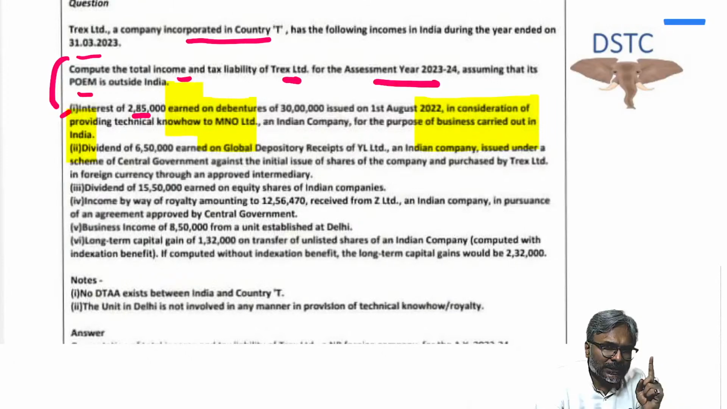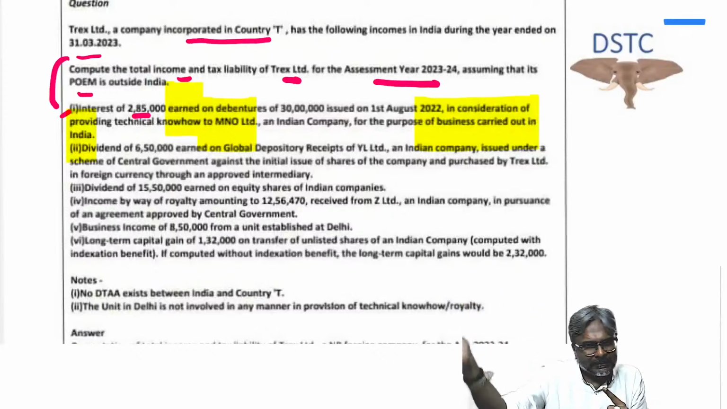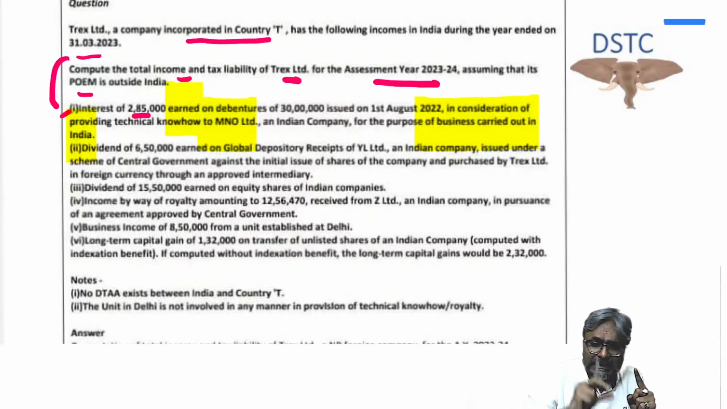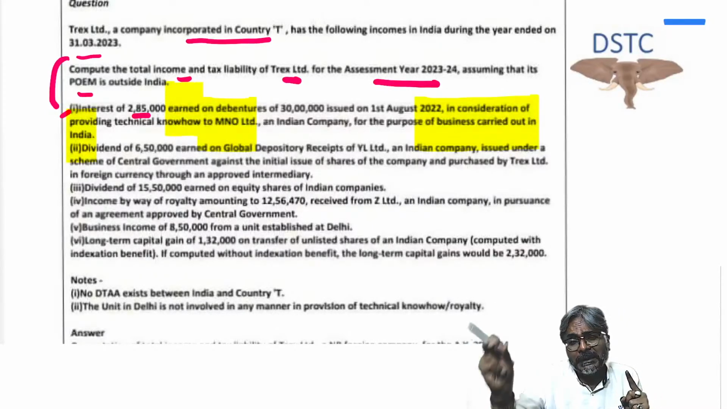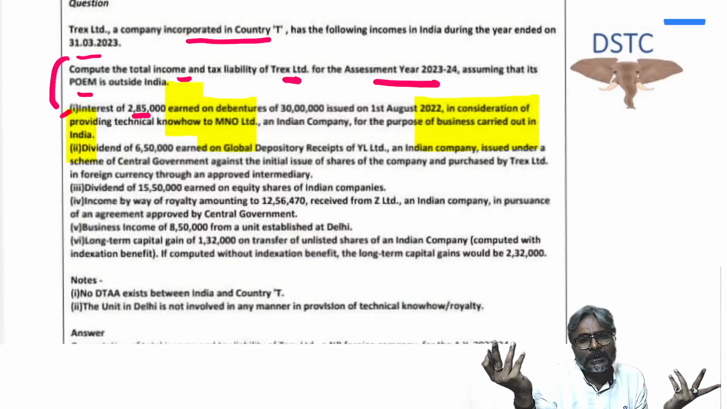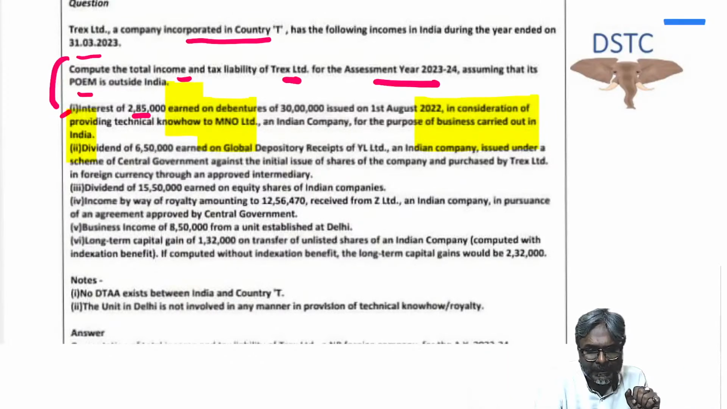What is that condition? The condition is that the foreign company should not have a PE in India, and through that PE it is not providing these services in India. Because if a foreign company is having a PE in India, and through that PE they are providing services in India, in that scenario, students, 44DA will then be made applicable. But here in this question, I know that information is not there. So in that case, 115A will be applied for the FTS income. Okay, so 30 lakhs is the FTS income.